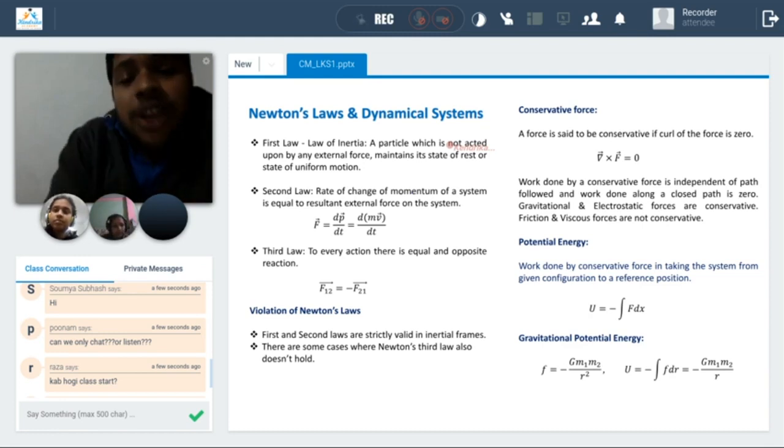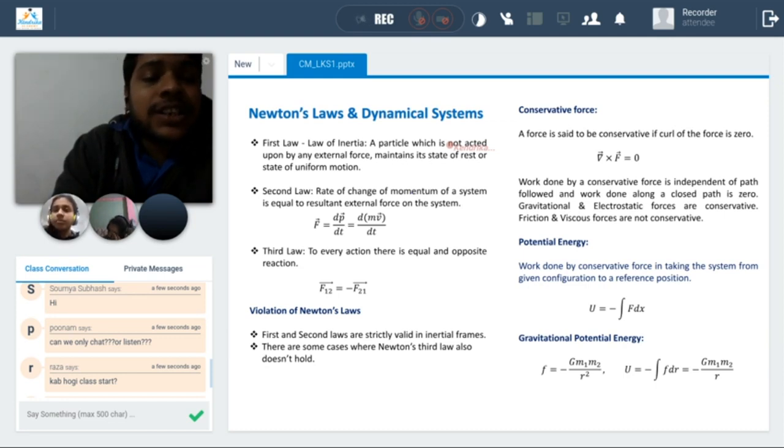So this first law, the law of inertia, says when a body is at rest, it will stay at rest, or if it is in motion, it will stay in motion, as long as there is no external force acting on it. Ideally, we don't have an inertial frame of reference. It is really difficult to give any practical example of an inertial frame of reference, but it is an ideal definition. In those frames of reference, the law of inertia is valid. They are called inertial frames.